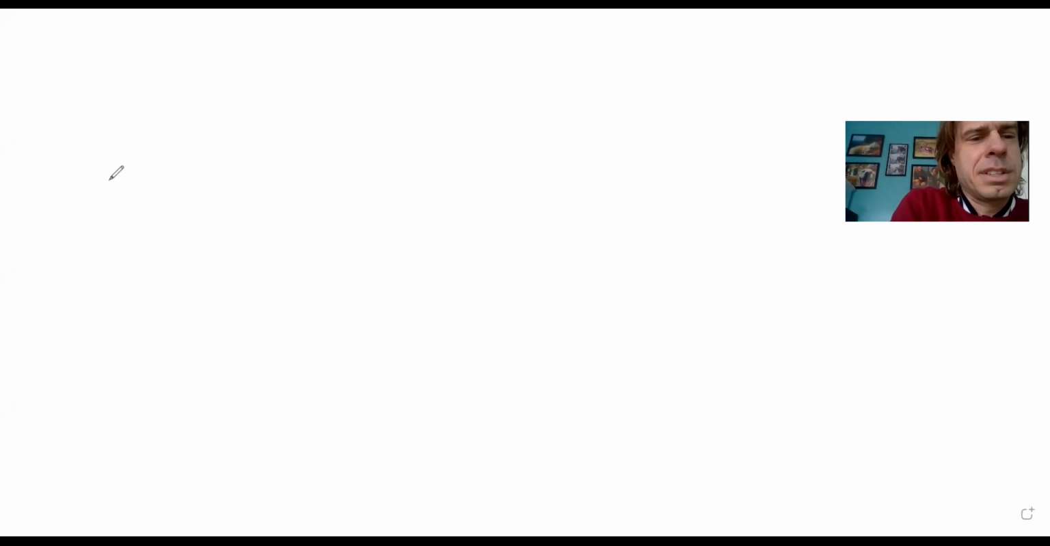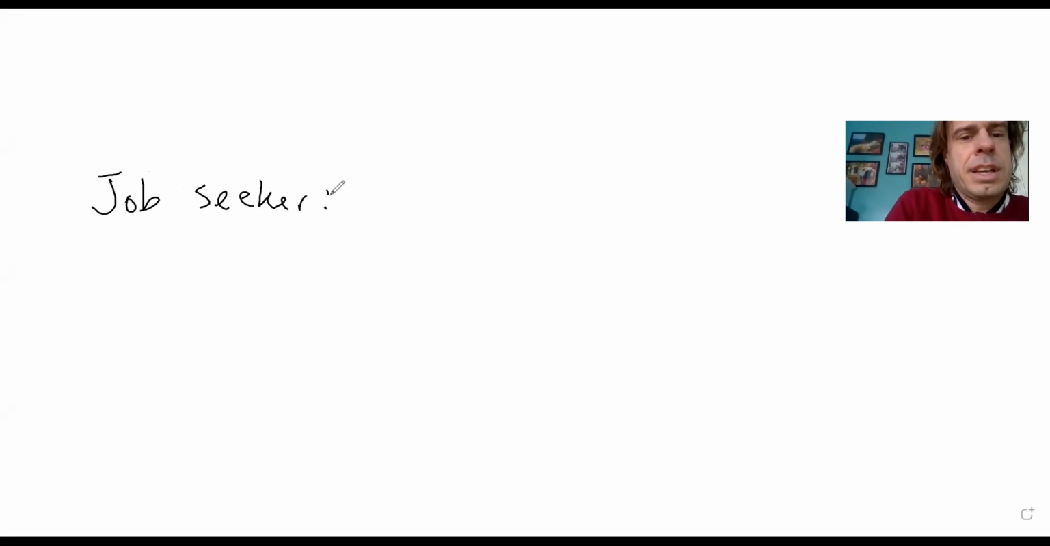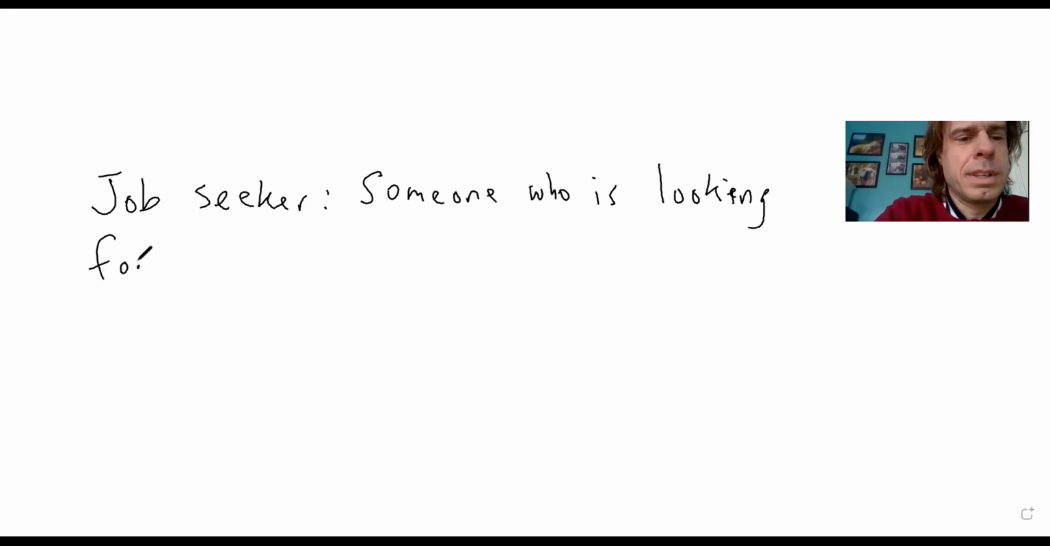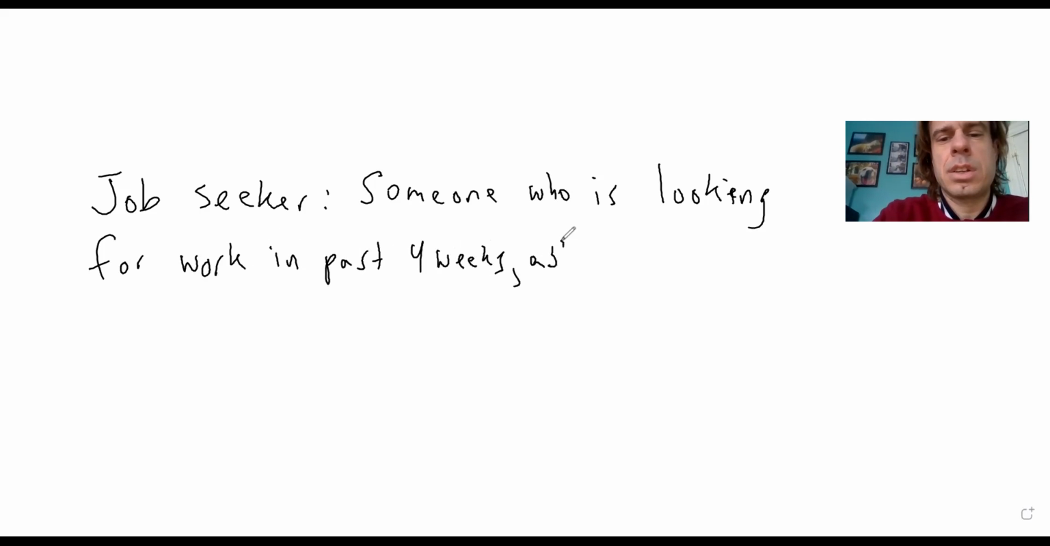The first term I want to describe is the idea of a job seeker. What is a job seeker? A job seeker is someone who is looking for work in the past 4 weeks. They're able to work. So if someone came today and offered them a job, they're able to take it, but they're not working. So that's a job seeker.